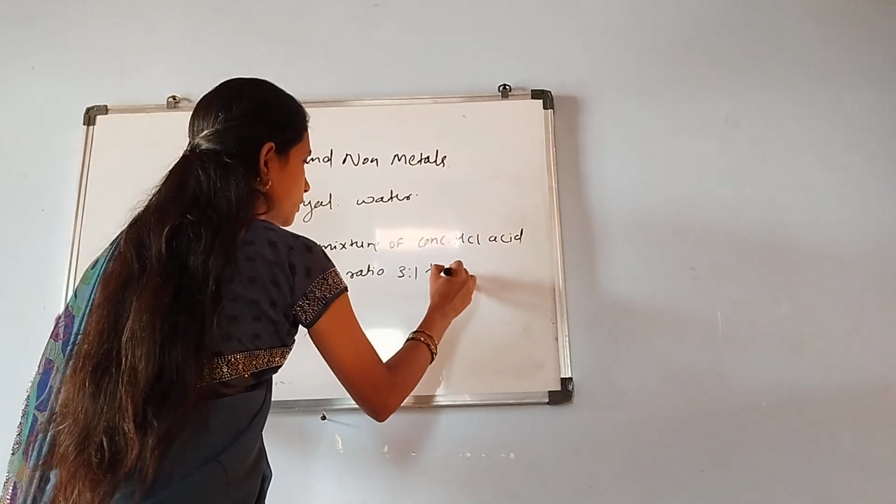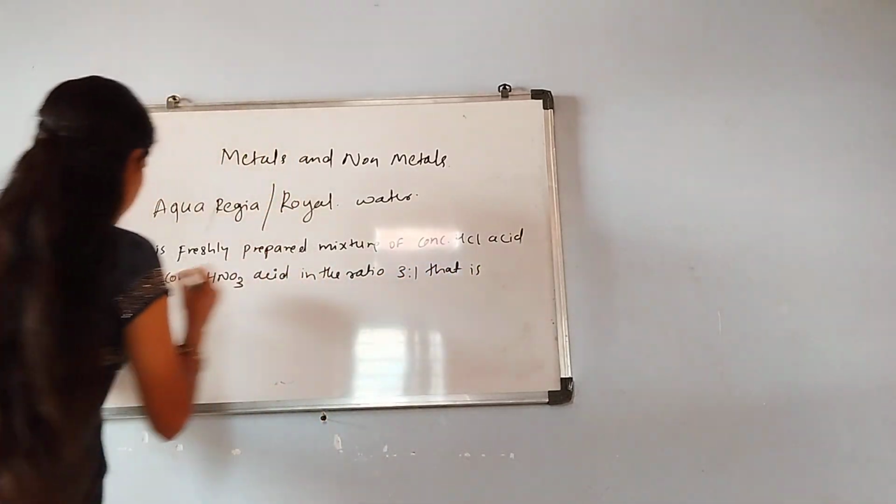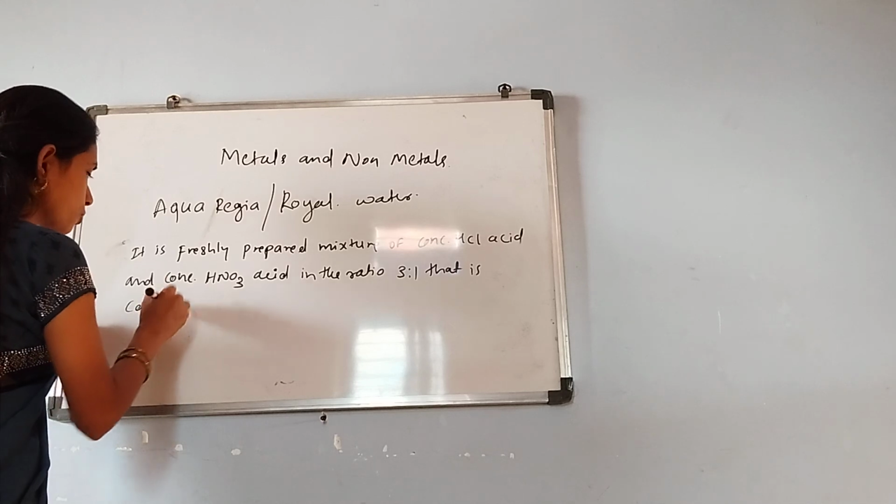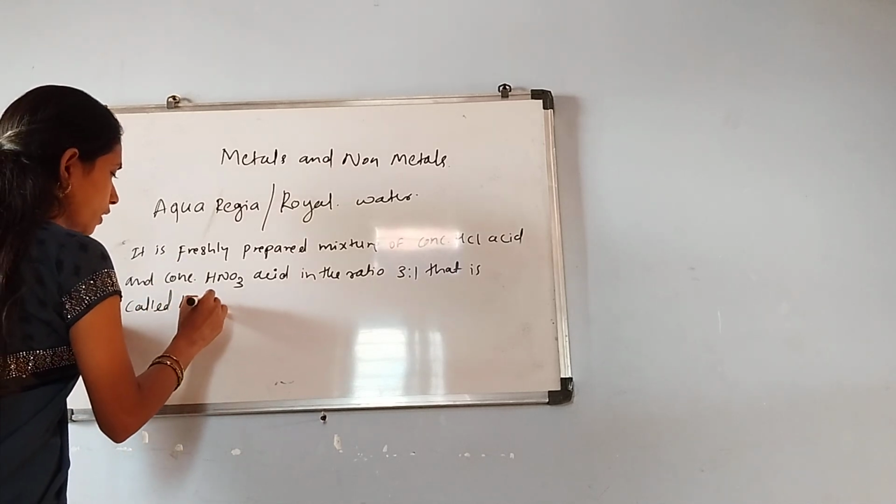That is called royal water. Only this solution is called royal water or aqua regia.